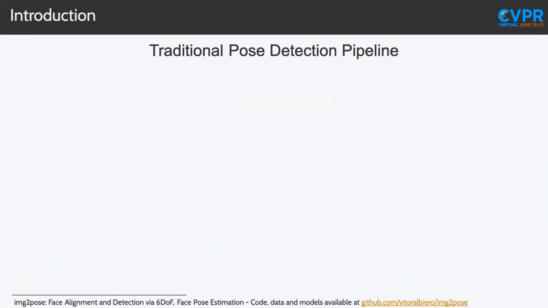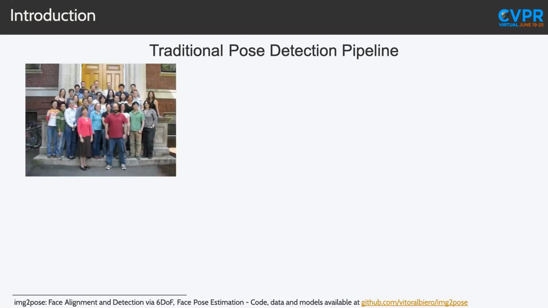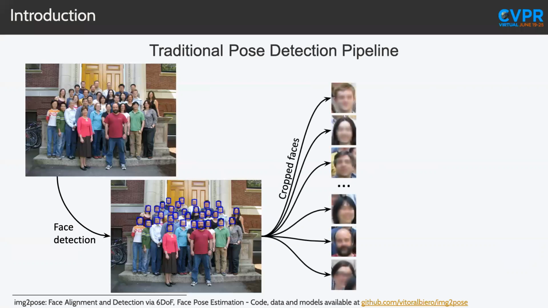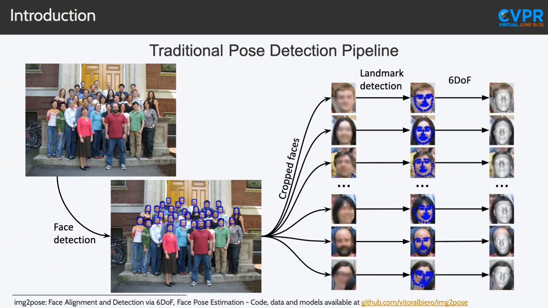So in a traditional pose detection pipeline, we have an image that contains many faces. So the first step is to apply a face detection model where bounding boxes are estimated for every face. And with this bounding box, faces are cropped. And then a second model is applied to do landmark detection. And with these landmarks, we can either align their faces, or in this case, we can estimate 6 degrees of